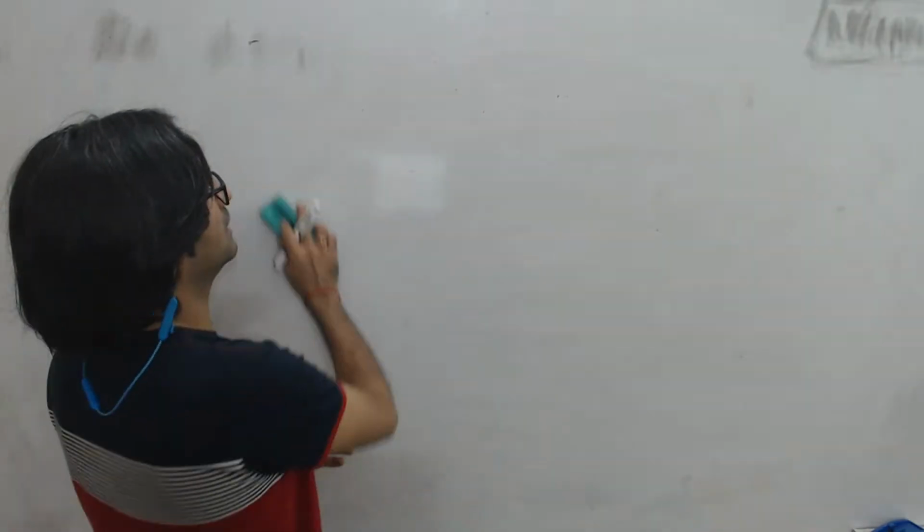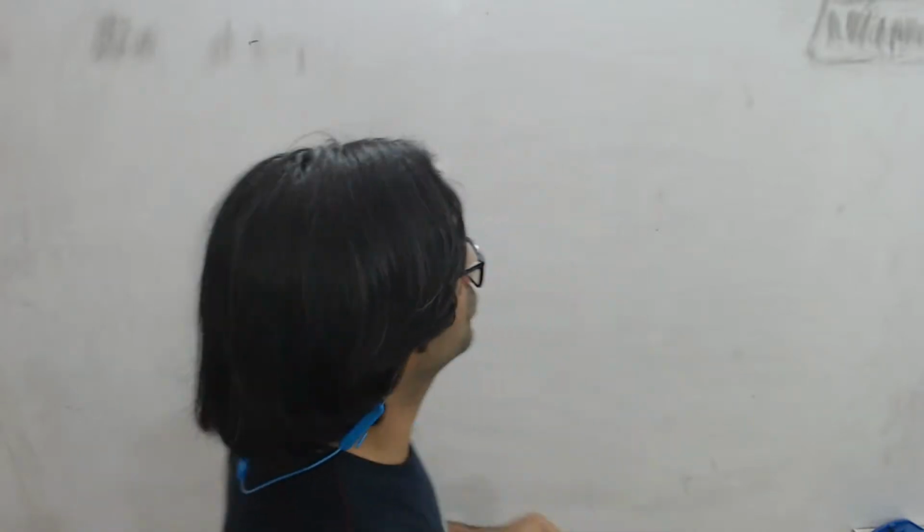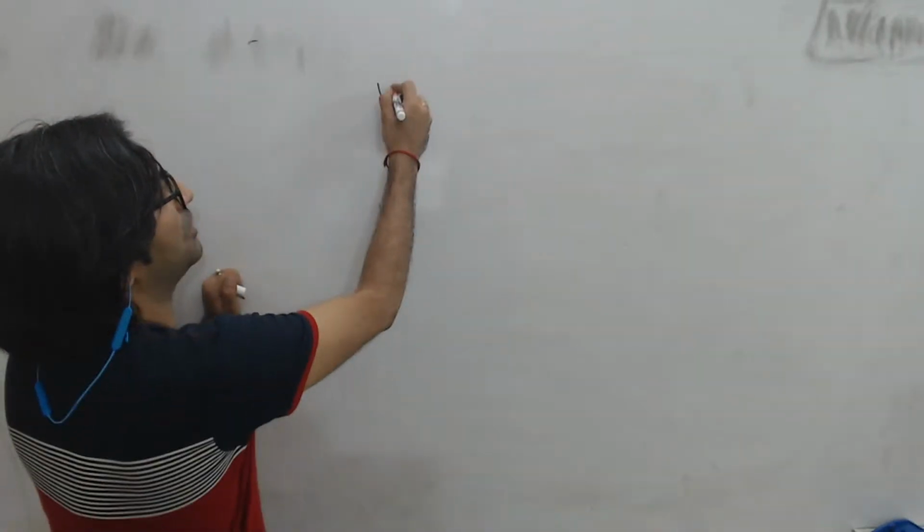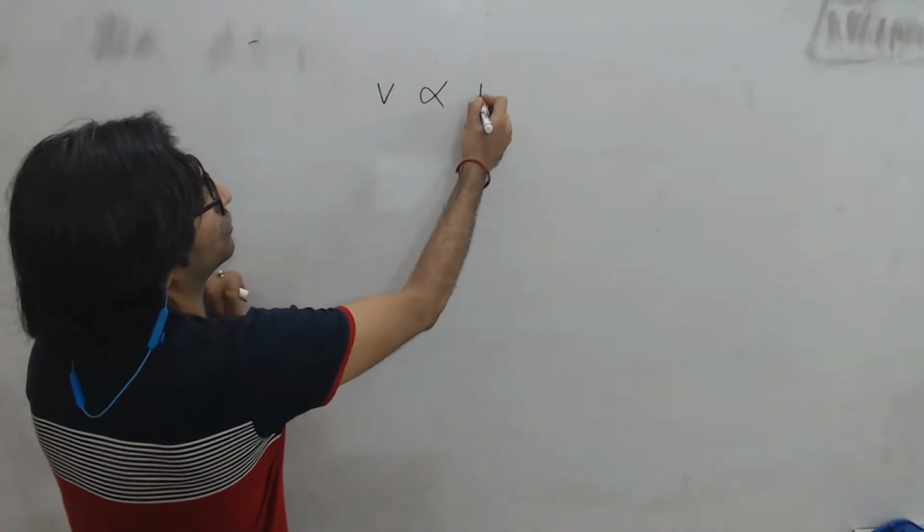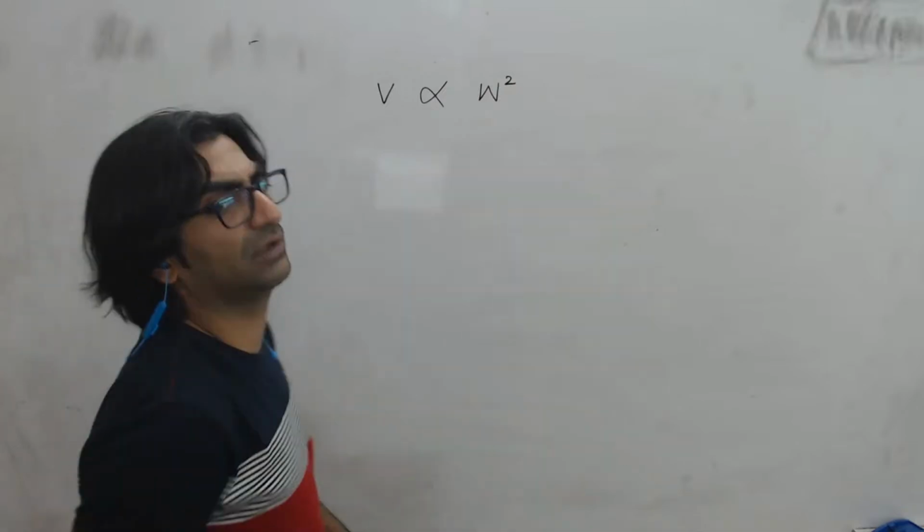Arun could not comprehend the question, he says. Okay, no problems, man. I'll help you out. The value of a diamond is directly proportional. What do you mean directly proportional? It means that if the weight increases, the value increases. If the weight reduces, the value reduces. But it's not proportional to weight. It's proportional to the square of its weight. So what the question says is value is directly proportional to the square of the weight of the diamond.